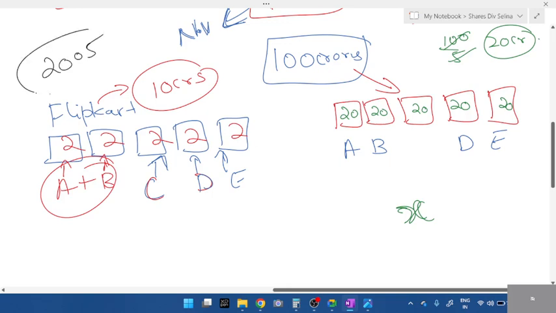2005. Let me write 2005. This is 2020. I'll write 2006. This is 2026. It's been almost 10 years. So starting this 2 crores is known as nominal value.